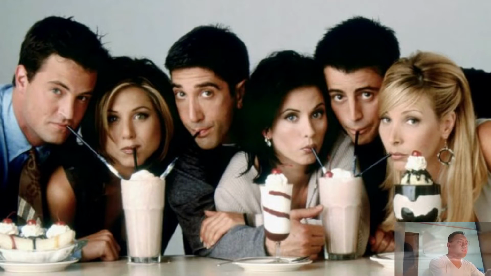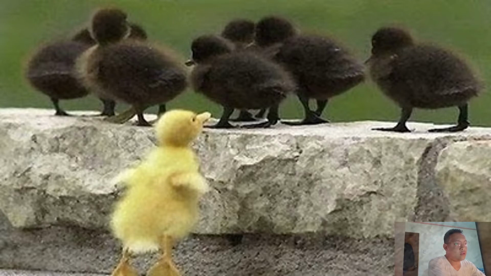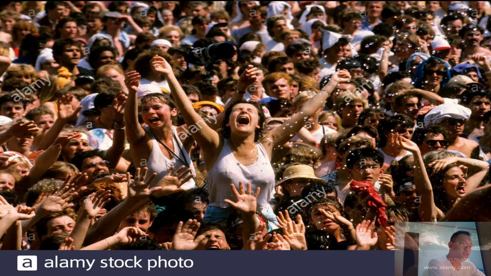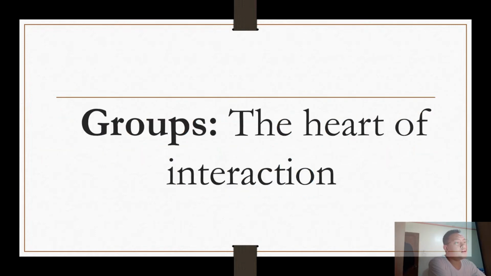So we have first a picture of friends, and next is the group of BTS, one of the most famous Korean groups, and we have the group of Hype Beast, and this group of ducklings with another yellow duckling below, and another group of people who were from a concert. So all of the pictures convey some form of social organization and interaction. And we consider this as social group.